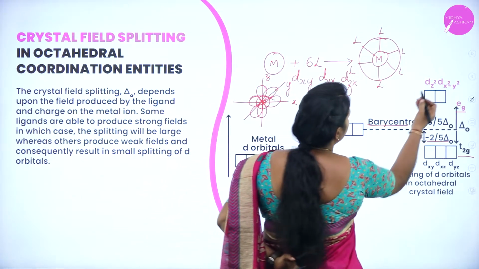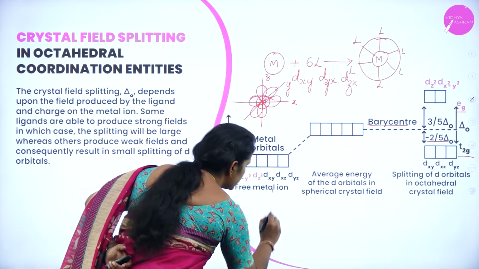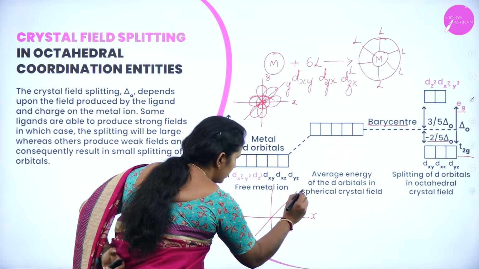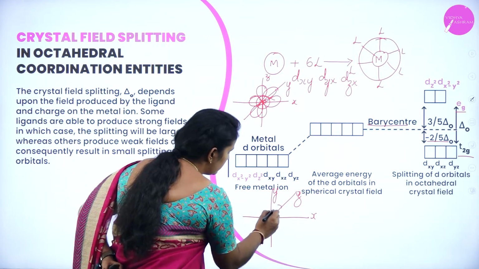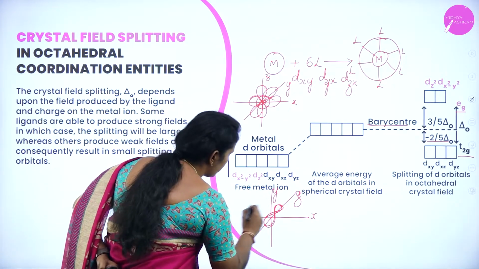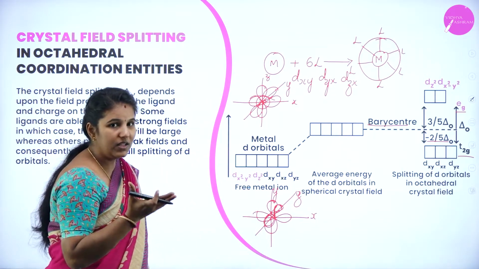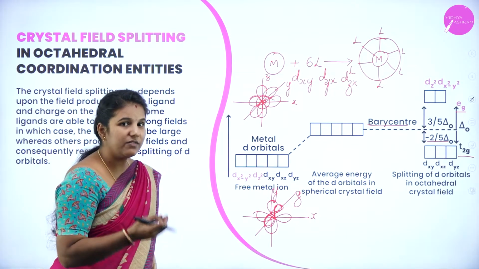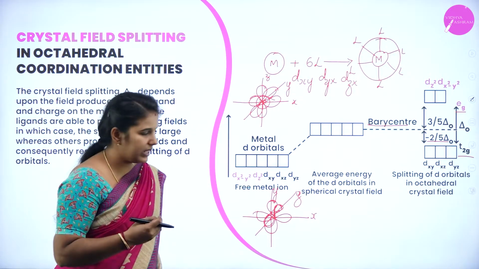Similarly, consider dz square and dx square minus y square. How do they look? This is my x, this is my y and this is my z. So, I said it is z square, so it will be around like this. Is it right? Yes. I said it is x square minus y square. You can see that it is x square and y square. So, some of the ligands which are found in between these two experience a very less repulsion from the ligands. Hence, it is having less energy.